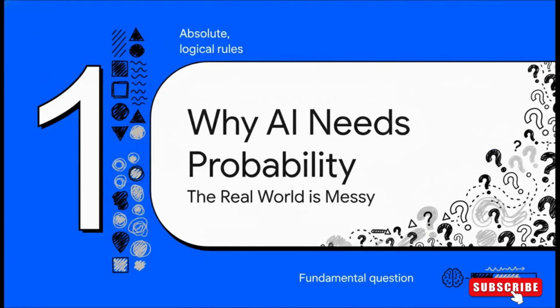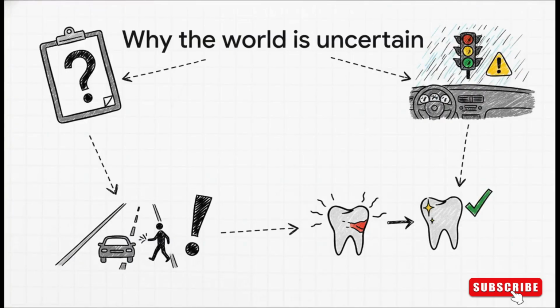All right, so let's kick things off with the fundamental question. Why can't we just program an AI with a simple, clean set of absolute rules? Why does it need to get into this gray area of probability at all? Well, the simple reason is that an AI agent almost never has a complete, perfect picture of its environment. Think about a self-driving car. Its camera can get blurred by rain. That's incomplete information. A medical diagnosis system might be missing a key lab result. The world is also dynamic. A pedestrian might just step into the road without warning. And even the most solid rules have exceptions. A toothache doesn't always mean you have a cavity. Probability gives AI a powerful framework to reason and act effectively, even when it's faced with all this built-in uncertainty.